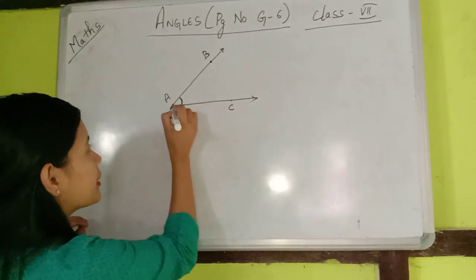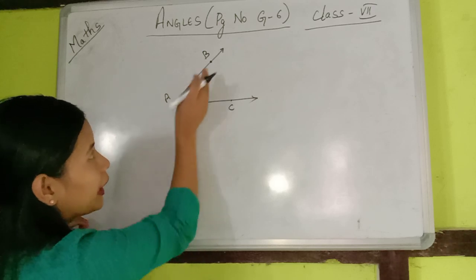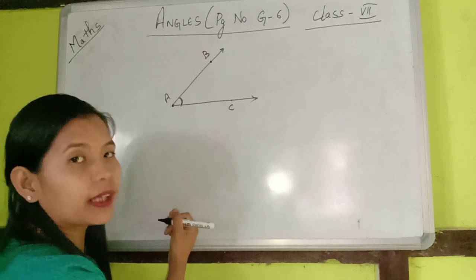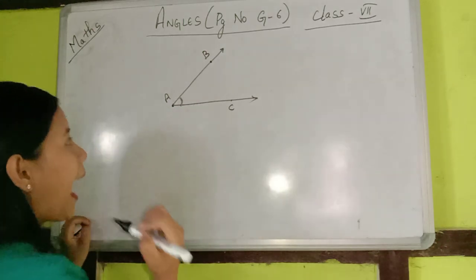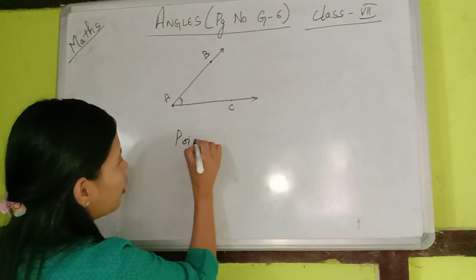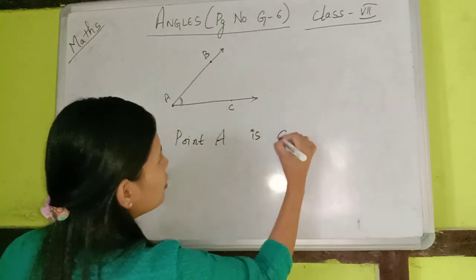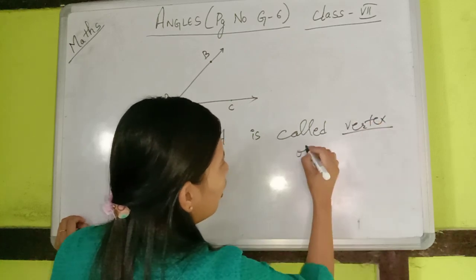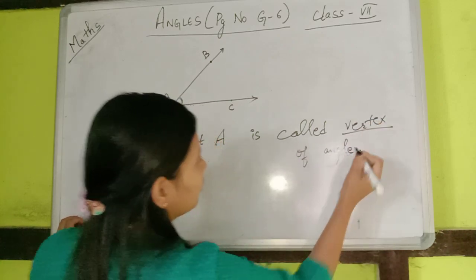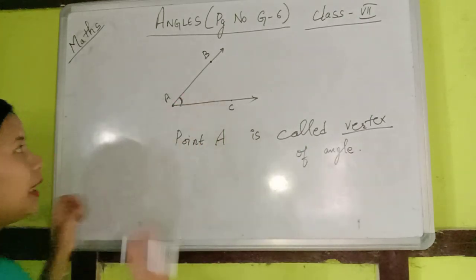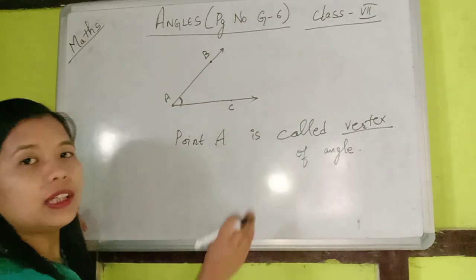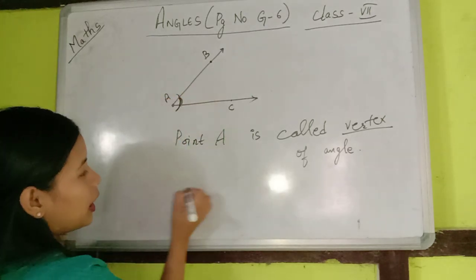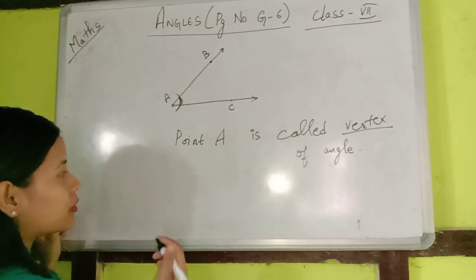So the common end point of these two rays, that is point A, is called a vertex, okay? Vertex of what? Vertex of this angle. So point A is called the vertex of the angle. So we have an angle formed here, and this point A is called the vertex of the angle, okay?